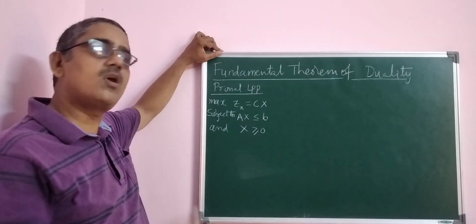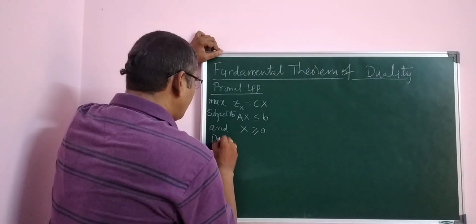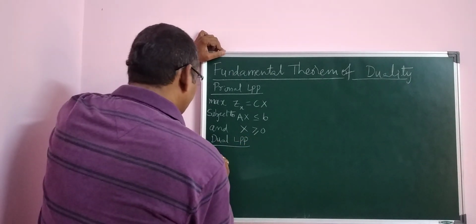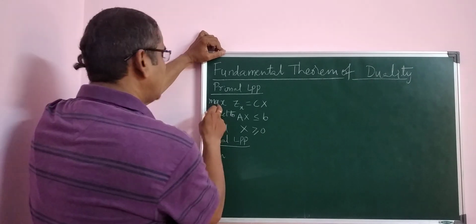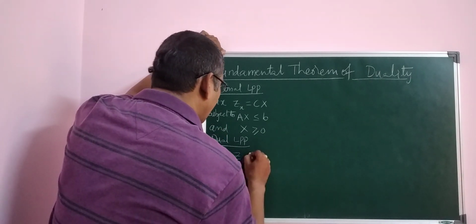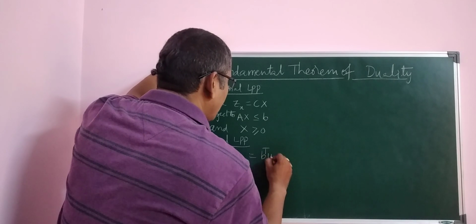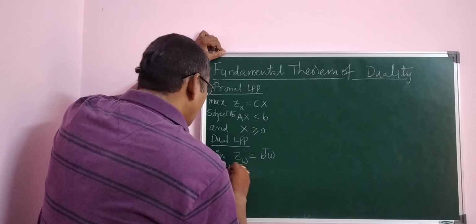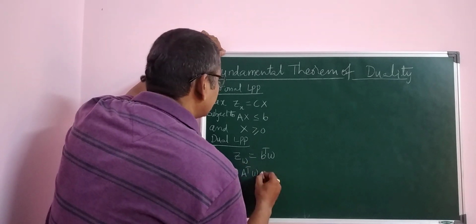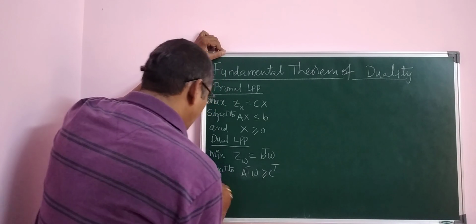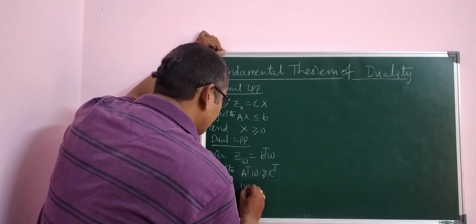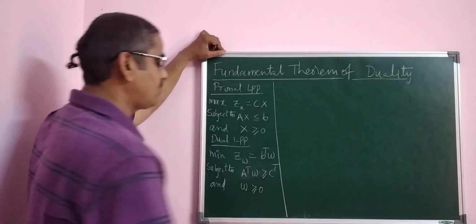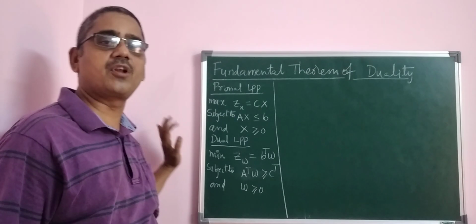Then consider the dual of this primal, which means the dual linear programming problem. Since the primal is maximization, the dual becomes minimization: minimize Z(ω) = b transpose ω, subject to the constraints A transpose ω ≥ c transpose, with the non-negativity restriction ω ≥ 0. This is the primal LPP and the dual linear programming problem I have considered.